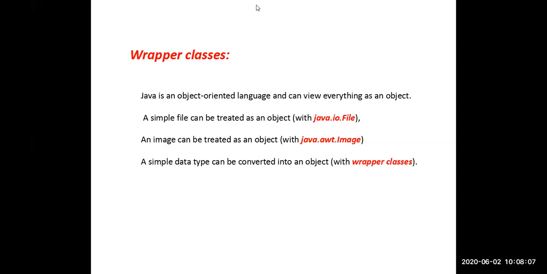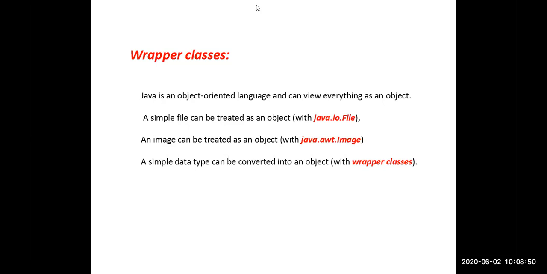Next, as Java is a pure object-oriented language, everything we want is in the form of objects only. When we come to primitive data types, there are 8 primitive data types in Java. If we are using the primitive data types, we are declaring variables only, not objects. If you write int A, we are declaring A as an integer variable only, instead of making it an object. Generally we write in the declaration int A, float B, double D, like that. When we write int A, we are making that variable A an integer variable only, a variable of the type integer.